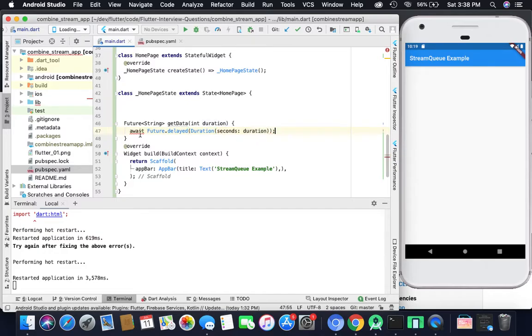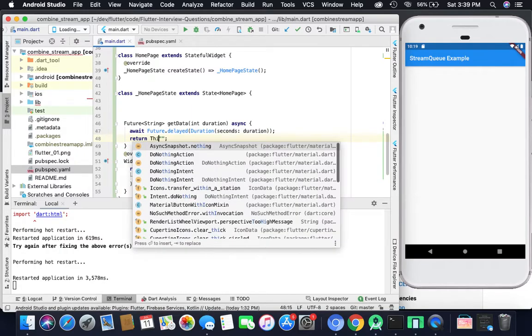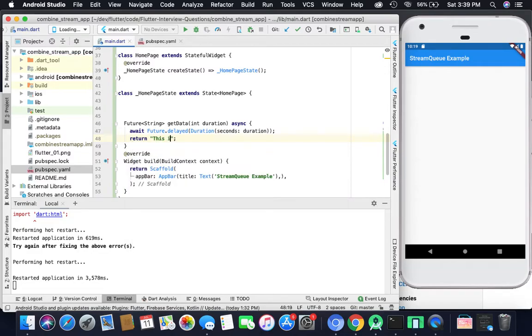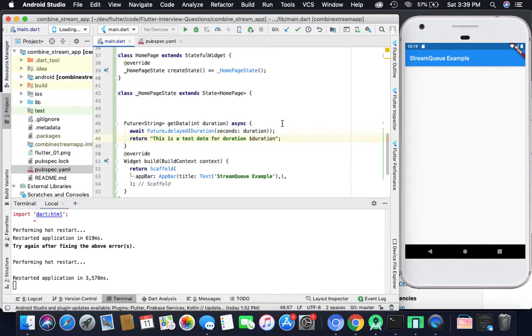It is giving me an error because this method should be async, as it is performing an asynchronous operation, guys, remember it. We should also return something, as this method returns data. So I will give some string, any random string you can give here. This is test data for duration, and print this duration so that we can recognize it.